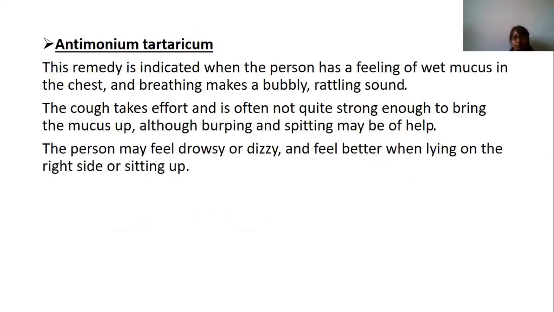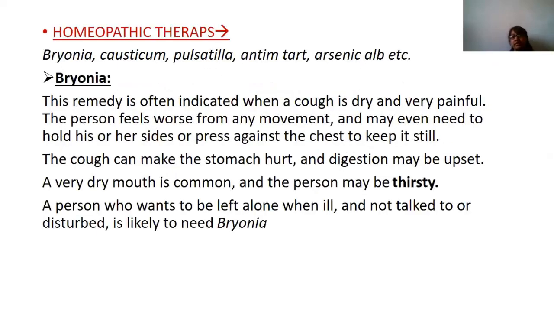Whereas antiphthal is indicated when the person has a feeling of wet mucus in the chest and breathing makes a bubbly, rattling sound. There is hoarseness of the voice. The cough takes effort and is often not strong enough to break the mucus up, although burping and spitting may help. The person may feel drowsy or dizzy and feel better lying on the right side. For upper respiratory tract infection in homeopathic therapy, you have to be prepared with bryonia, causticum, pulsatilla, antiphthal, and arsenic. There are other remedies also that you will want to see in other respiratory tract infections.